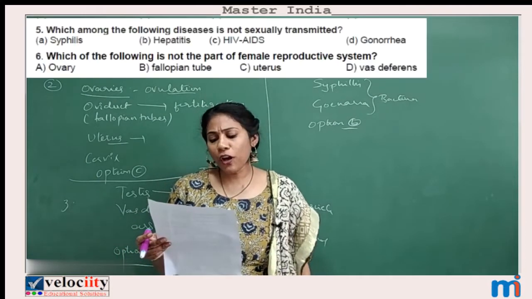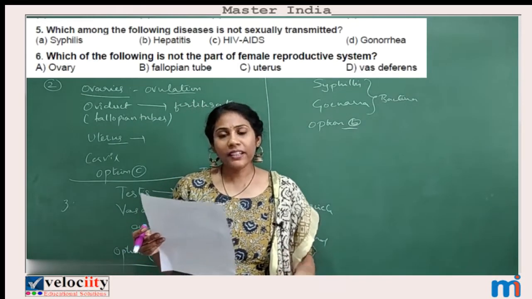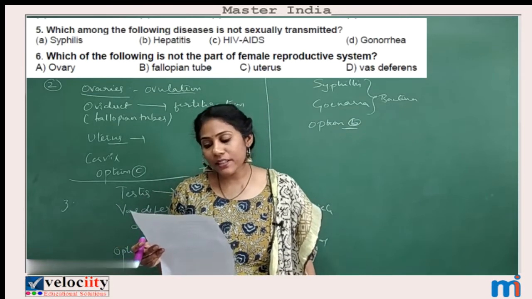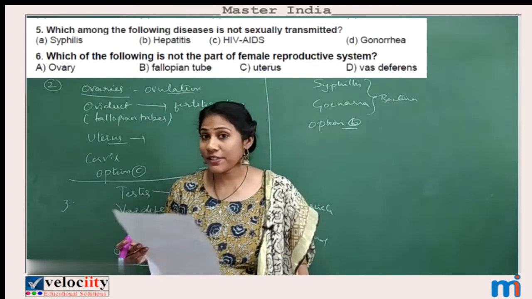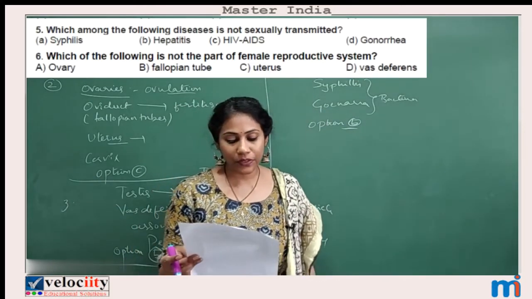Sixth question, which of the following is not a part of female reproductive system? Ovary, it's a part of female reproductive system. Fallopian tube, yes. Uterus, yes. Vas deferens, no. Vas deferens is a part of male reproductive system.